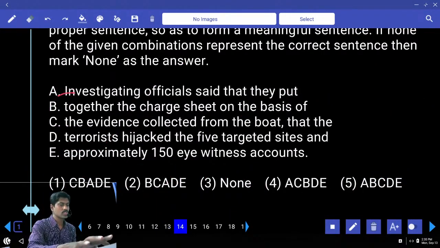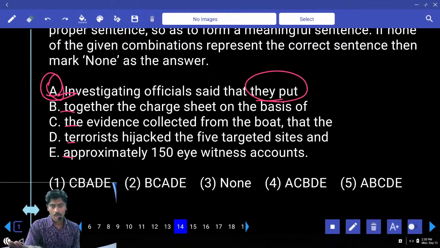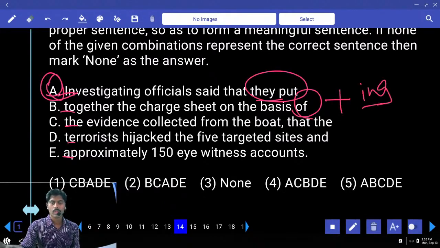Starting capital letter, small letter, small letter, small letter, small letter. A can be the first. We can't blindly go, but let's look at the endings. They put something, we don't know what, off. After off, what do I require? ING or noun. Of the evidence, on the basis of the evidence, okay. On the basis of terrorists hijacked, not sure.